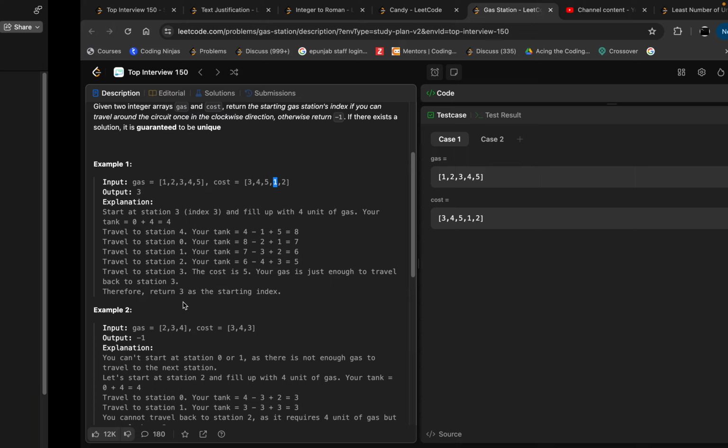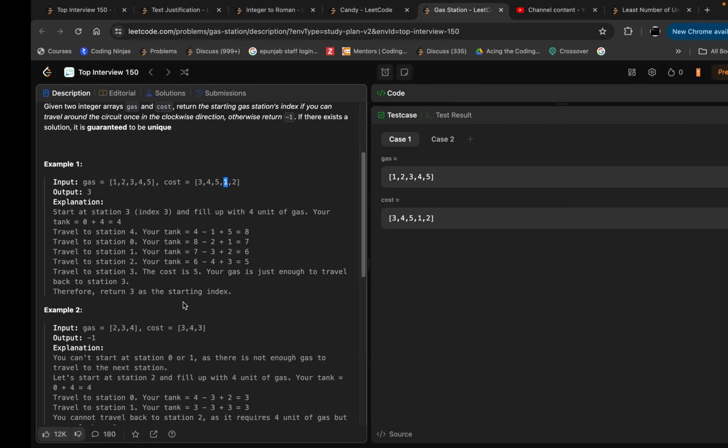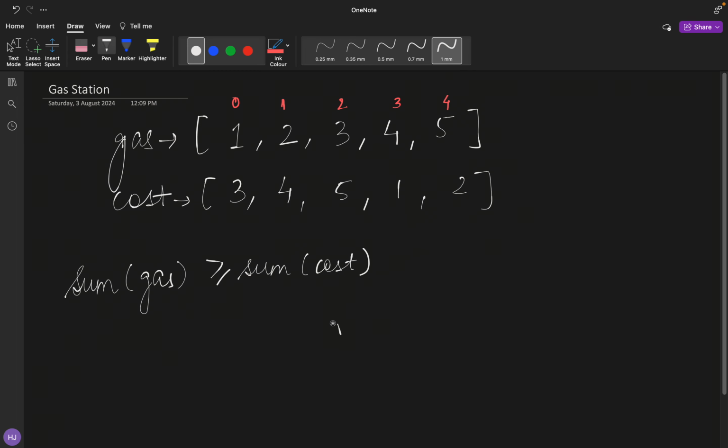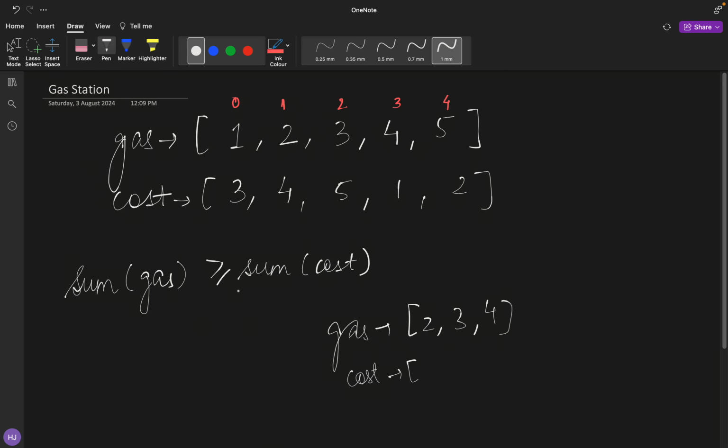So let's go through some of the test cases. Let's say I have one more test case: I have a gas array of 2, 3, 4, and I have a cost array of 3, 4, 3, and initially we have an empty tank. So do you really think that we can ever cross and reach the second station in this case?